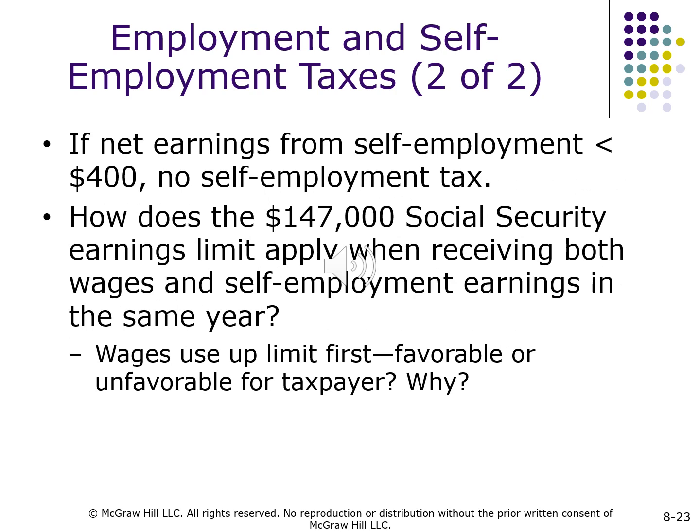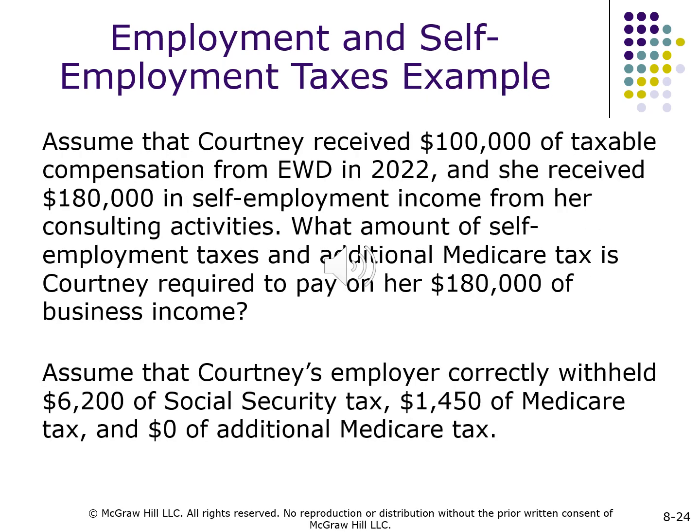Employment and self-employment taxes, two of two. If net earnings from self-employment is less than $400, no self-employment tax. How does the $147,000 Social Security earnings limit apply when receiving both wages and self-employment earnings in the same year? Wages used up limit first. Favorable or unfavorable for taxpayer? Why? Please review the employment and self-employment taxes example.